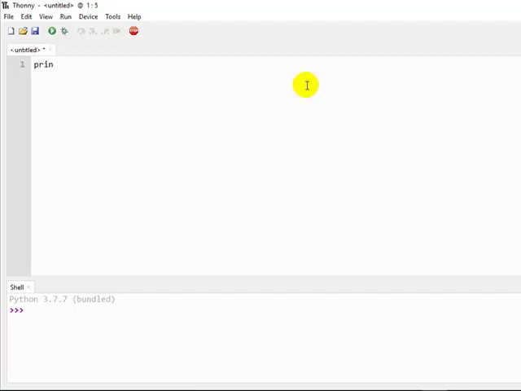So print, parenthesis, my name is Rajani. This statement, this instruction, I want to execute to display my name. I'm going to save this file. To save the file, just press Ctrl S.